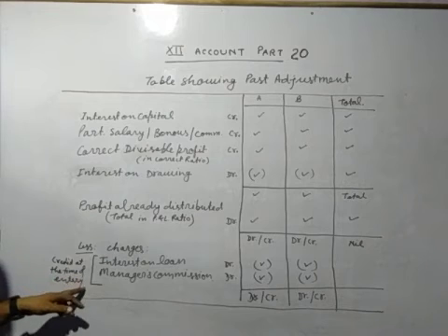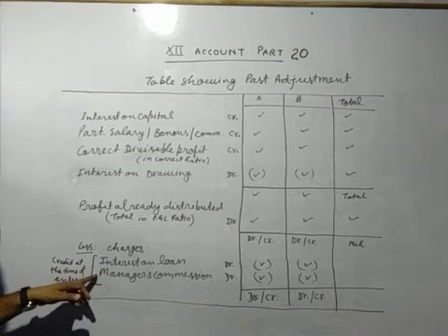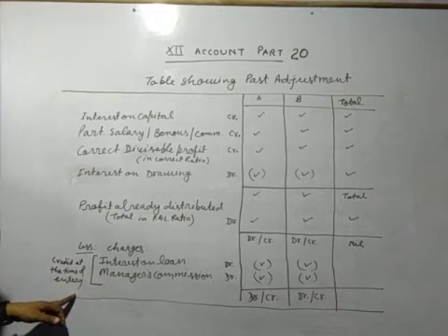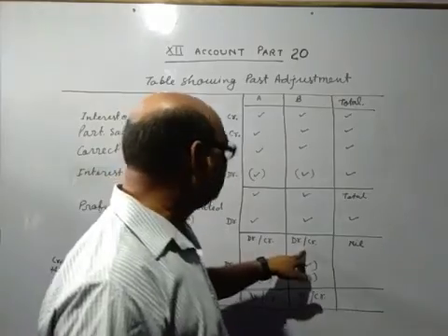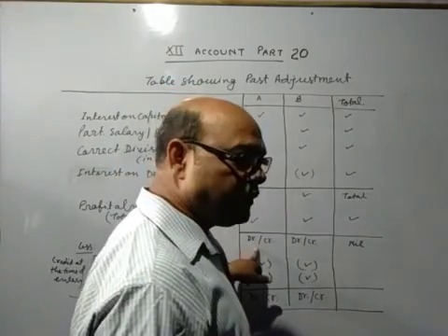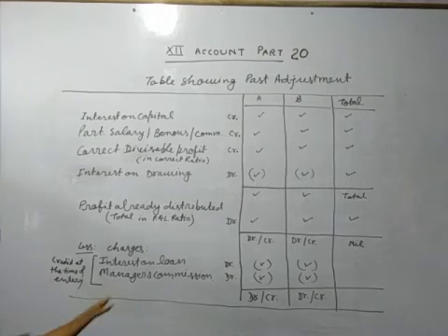If this portion is also included, then at the time of entry these items will also be credited in the entry. Or if these are not, the answer will be here and only partners' capital account will be debited and partners' capital account will be credited. So we will discuss some numericals on this, then you can understand this in a proper way.